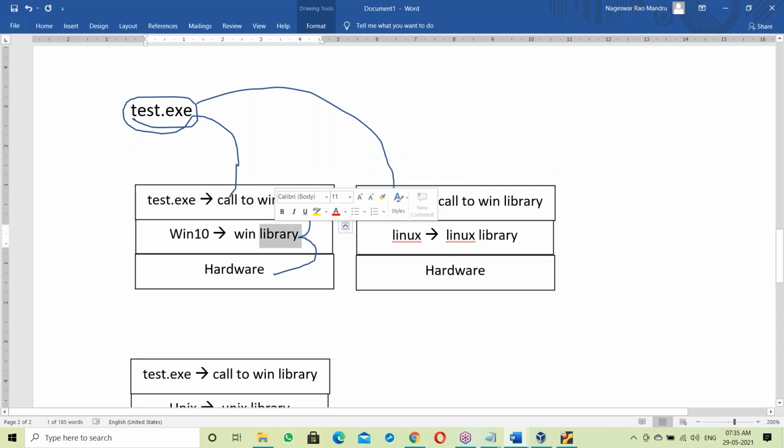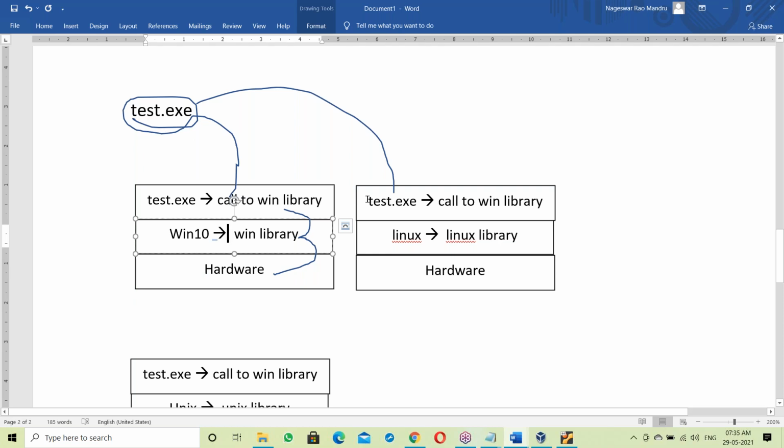That library is available, so using that Windows library it communicates with the hardware components. So the test.exe file runs on Windows because it is linked with the Windows library.